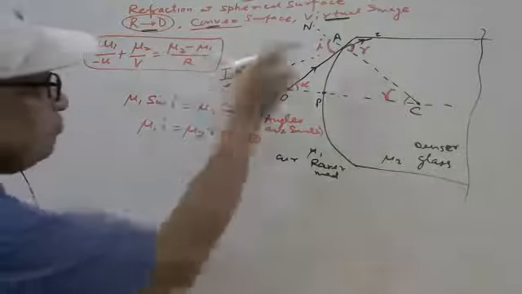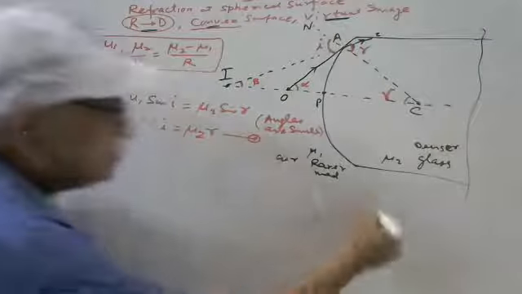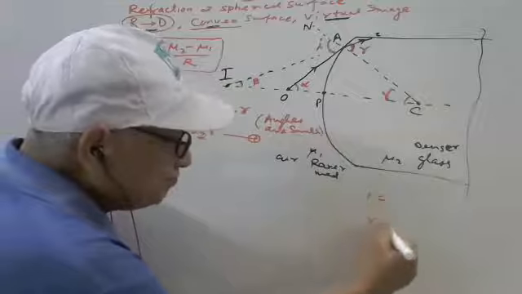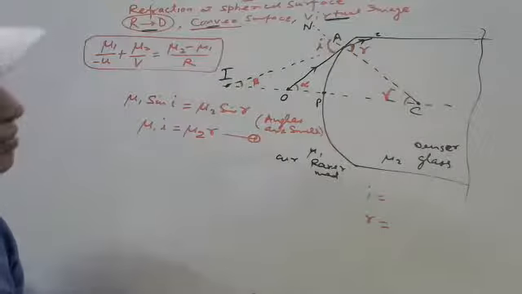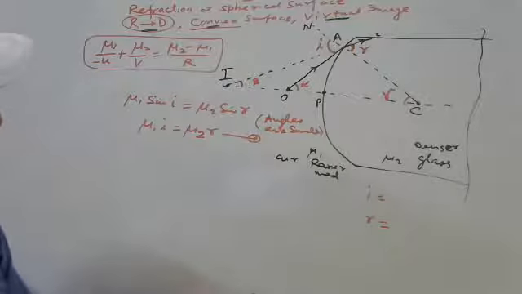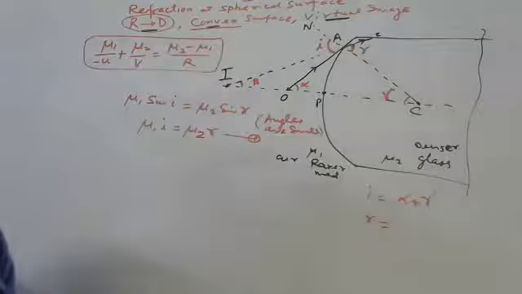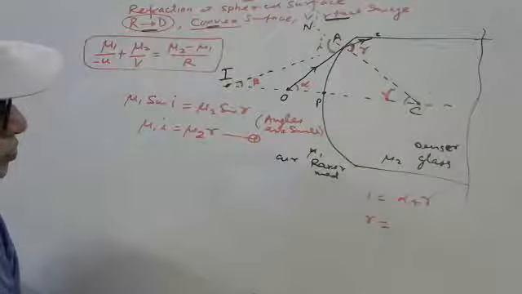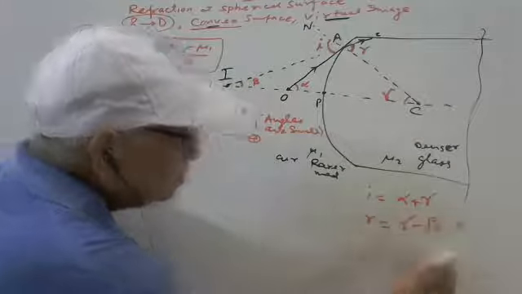See, what is the value of I here? What is the value of I and R? Anybody please tell me. I is equal to alpha plus gamma. Very simple, alpha plus gamma, correct? What is R? Gamma minus beta, you can write. Okay, gamma minus beta. It is wrong.